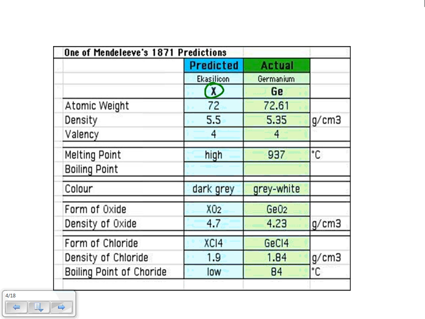When we actually found this element, we called it germanium. And you can see a lot of the numbers are really similar. So he was able to use these patterns in the periodic table and actually predict a lot of the properties of it just based on where it should be on the periodic table. So that was a really cool thing that he did.